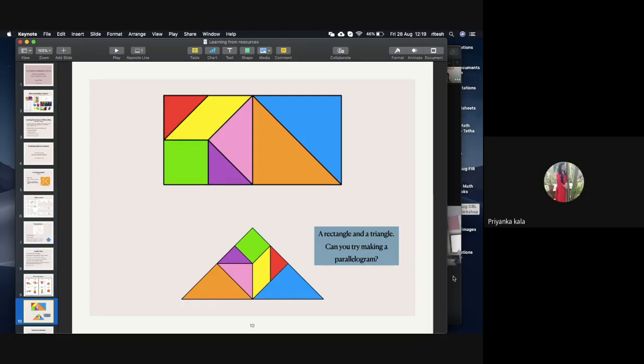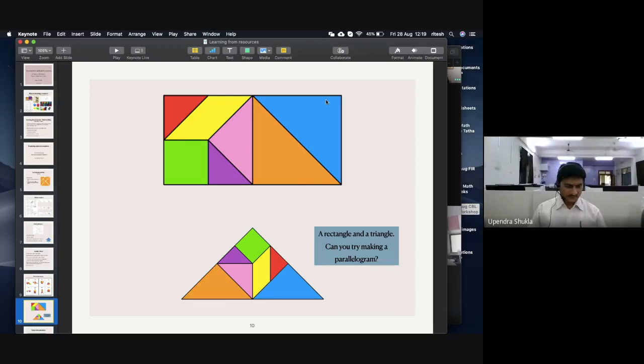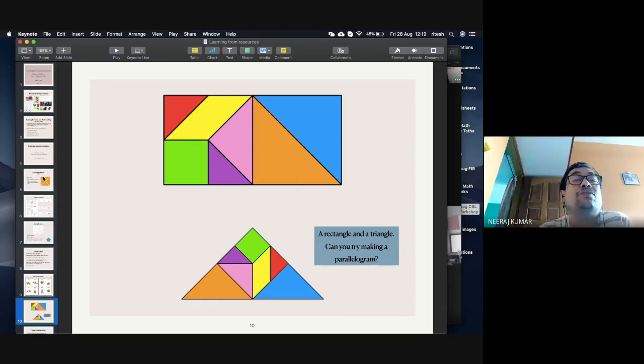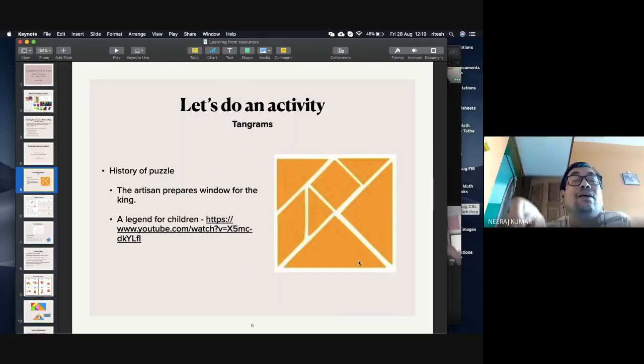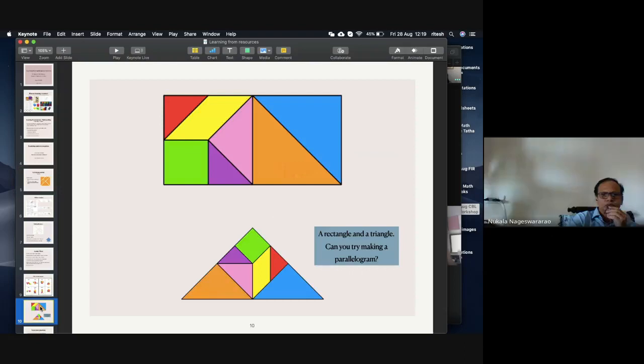Because we just rearranged all those 7 pieces. We have used the same 7 pieces in both. They are formed of the same pieces. Yes. How about the area of this other arrangement? Same, ma'am. Same area, 16. How about perimeter?